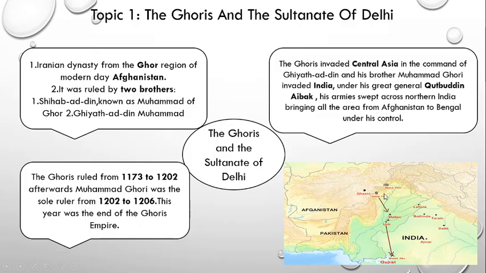Later on, with the help of his great general Qutb, his armies swept across northern India, bringing all the area from Afghanistan to Bengal under his control.